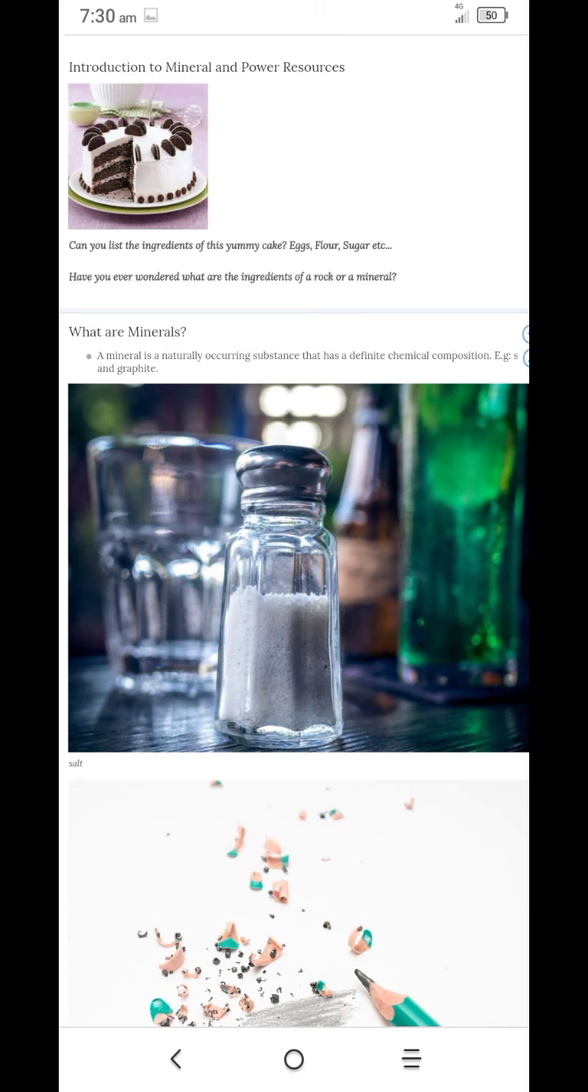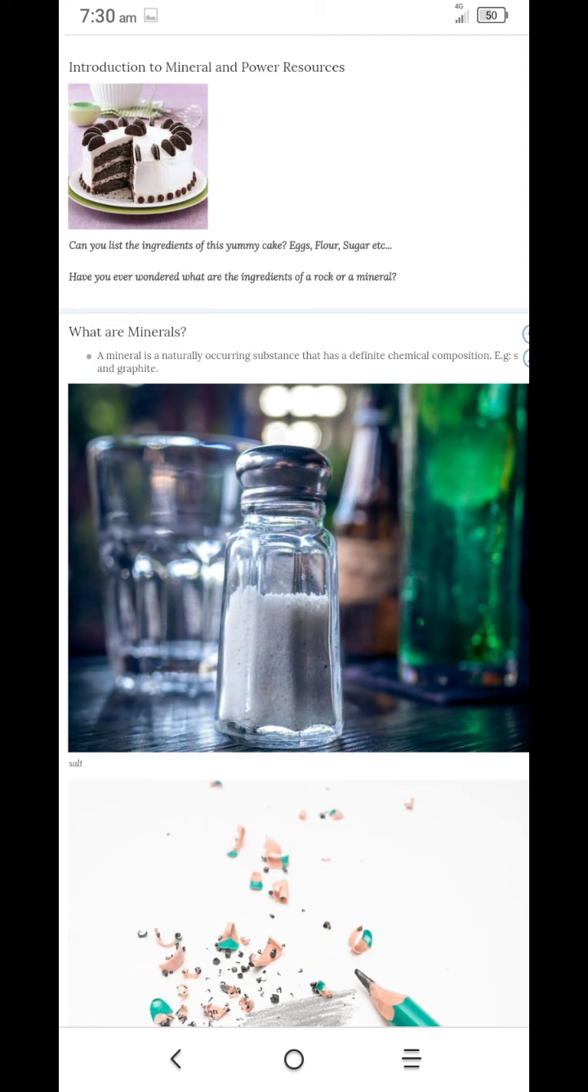Now we can understand this lesson about minerals. To explain minerals, I want to show you a picture. You can see a cake in this picture. Can you list the ingredients of the yummy cake? You like this yummy cake very much, and I also like it very much. Which things does the cake contain? Eggs, flour, sugar, etc.